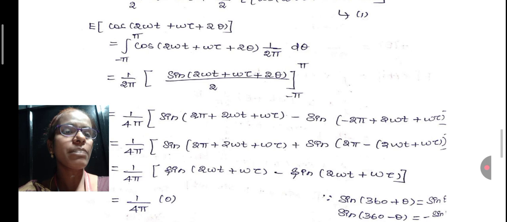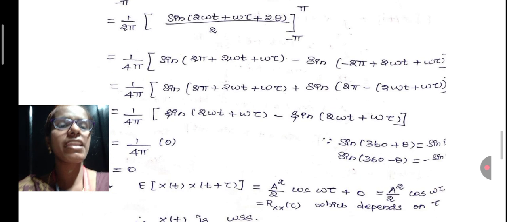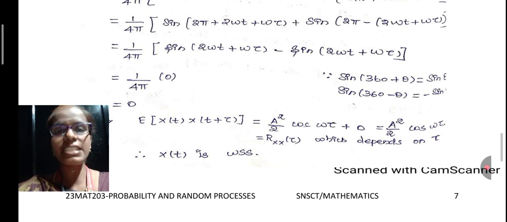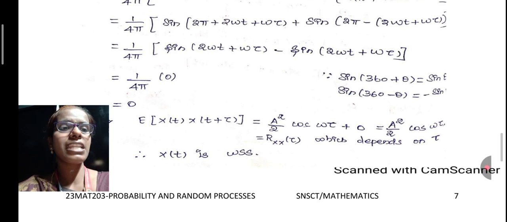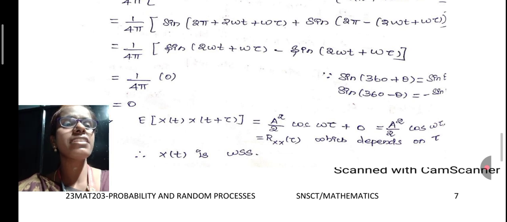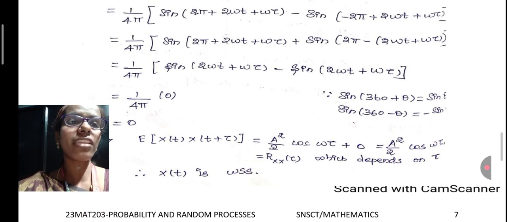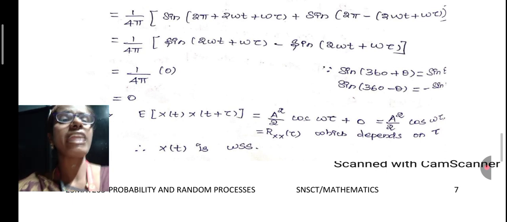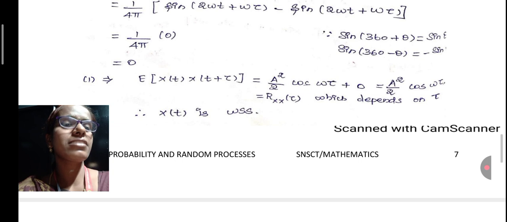From the second term, take minus outside. Sine of minus is minus sine, and minus minus is plus. So finally you get like this. 2 pi plus theta means 360 plus theta, and the answer is sin theta for the first case. For the second case, 360 minus theta is minus sin theta. Theta is in the remaining terms. If anything is common, you can take it outside. You can see in the second term we just took minus outside, right? So finally we get the answer as 0. Just omit that second term.